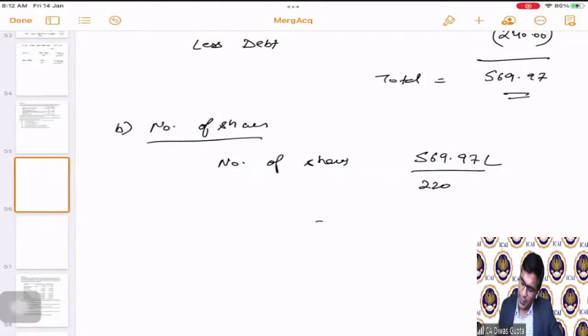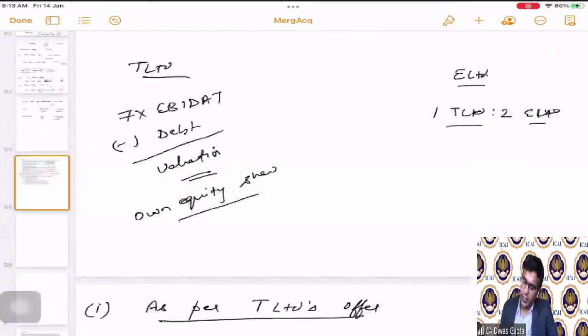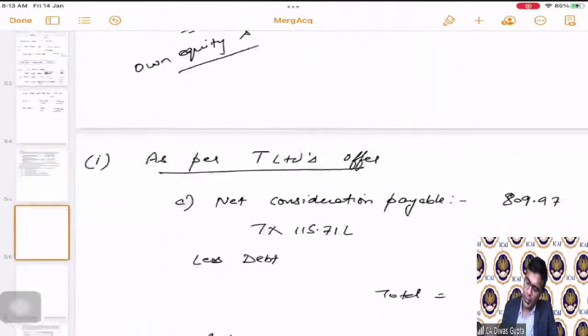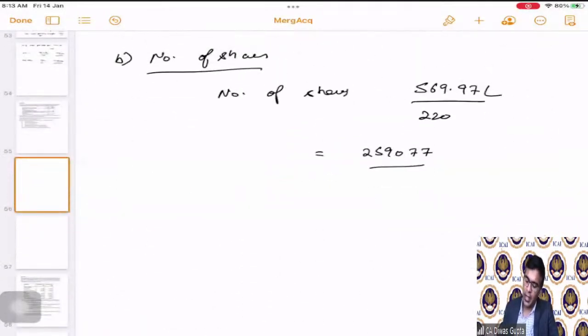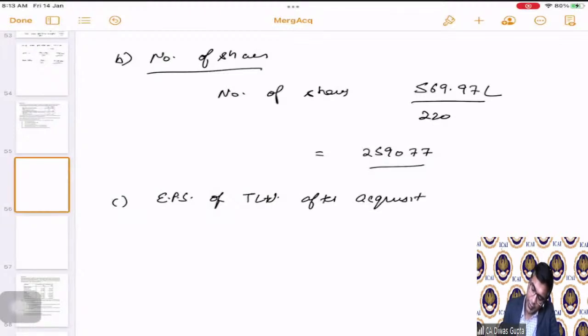So the total number of shares becomes 2,59,077. These are the total number of equity shares issued by the T Limited to the shareholders of E Limited. Correct? Now, the next part it is asking us to calculate the EPS of T Limited after acquisition.